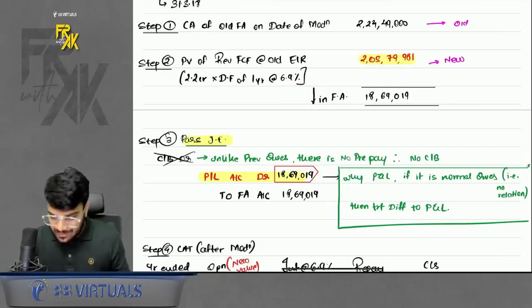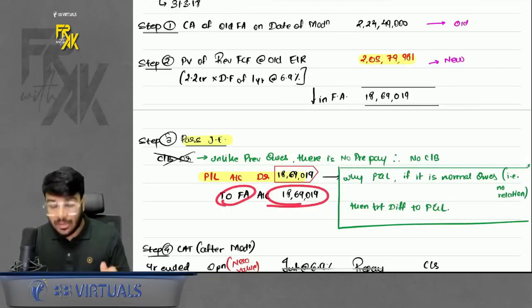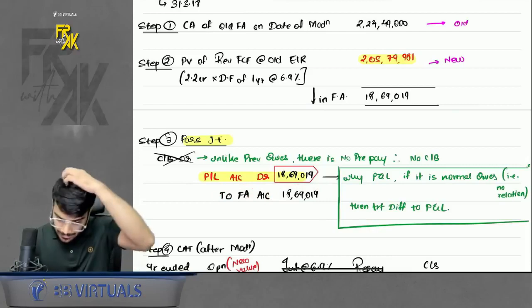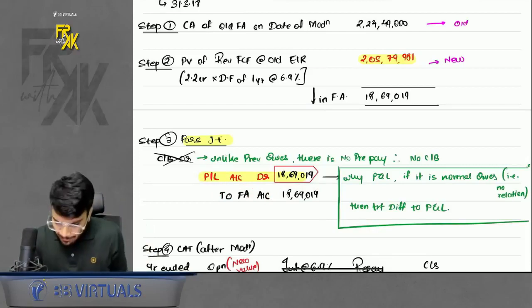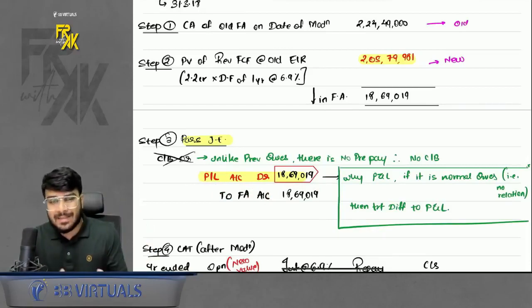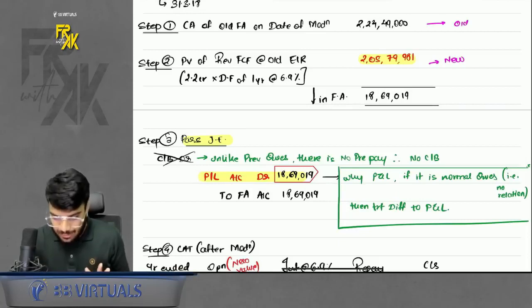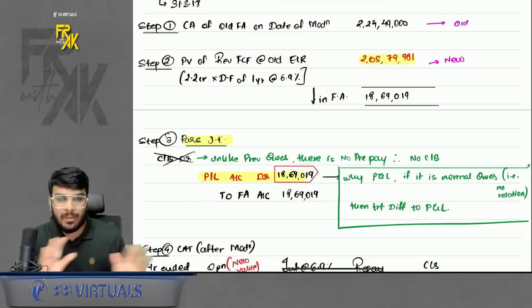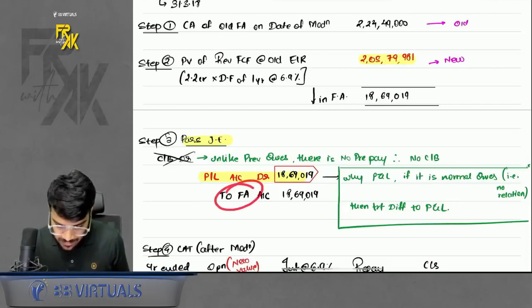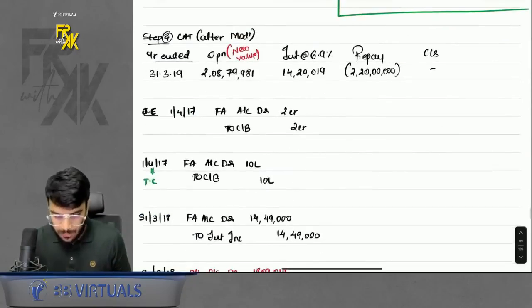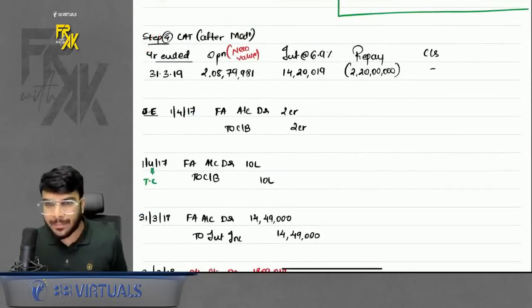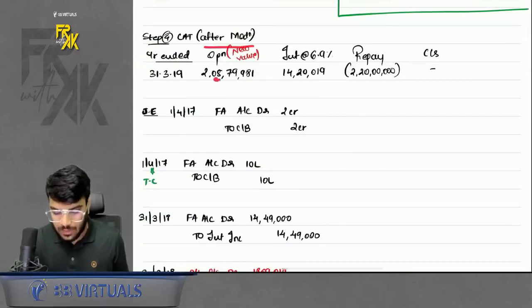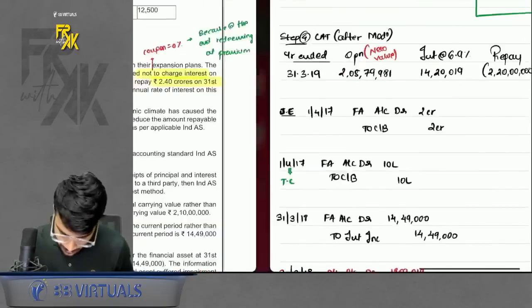So to reduce the financial asset, you will say: to financial asset account credit, and debit what? Debit profit and loss. Sir, why profit and loss? Why not prepaid employee benefit expense? Here there is no relationship now, so directly profit and loss. And why not cash bank? No prepayment is happening. So directly reduce the financial asset and debit to profit and loss. Prepare the LAT after modification with the new opening value. That's it. Done and dusted with this question.